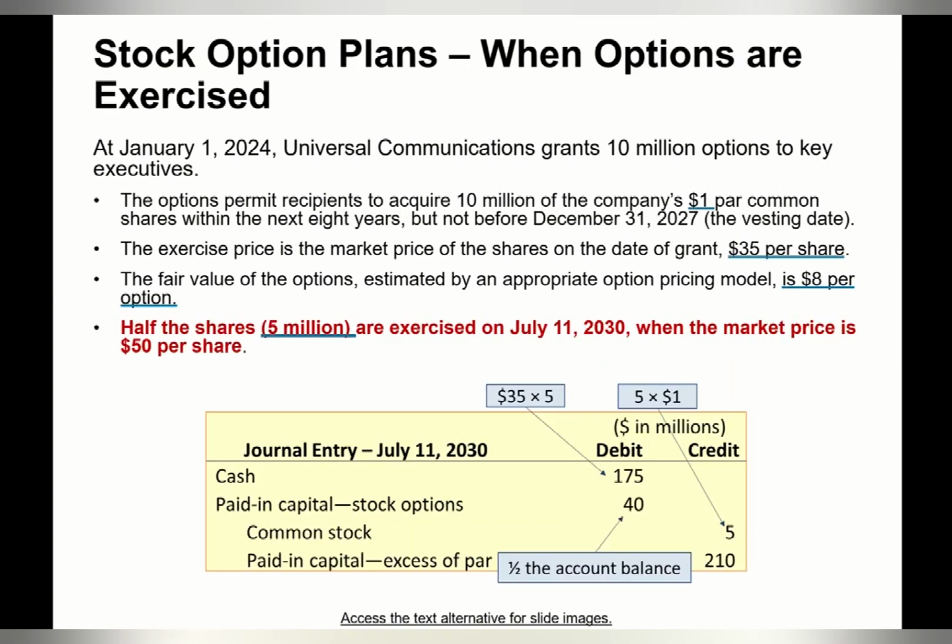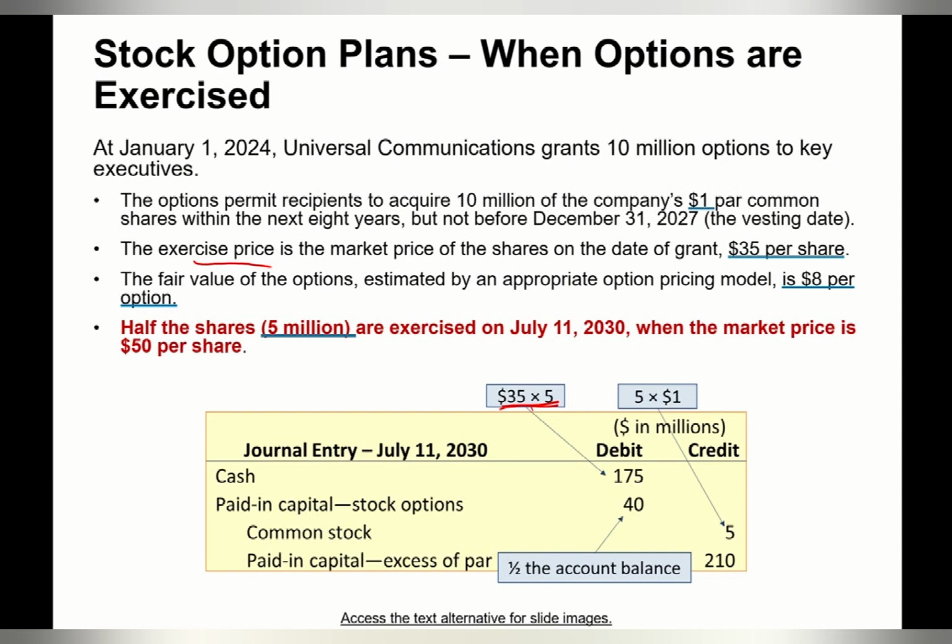Half the shares, 5 million, are exercised on July 30 when the market price is $50 per share. So the journal entry will be debit cash received, okay, so it's indicated here. The exercise price, 35 per share times 5 million shares. So cash will be received, 175.